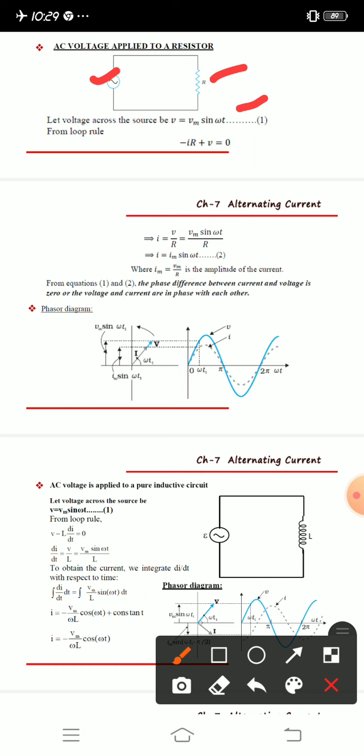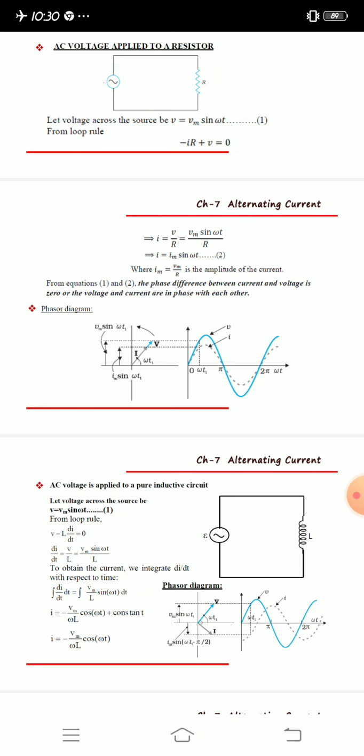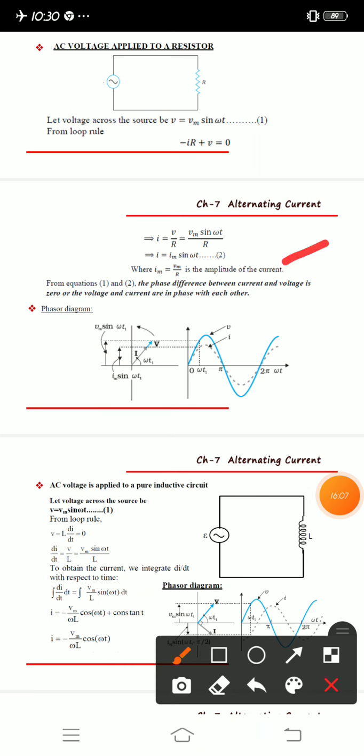From the loop rule, we have minus IR plus V is equal to 0. This is KVL, Kirchhoff's voltage law, where we get the IR product, and because of that we get this equation. Now keeping I on this side and taking V by R, where V is Vm sin omega t, you will get I is equal to Im sin omega t, where Im is equal to Vm divided by R, the amplitude of the current.